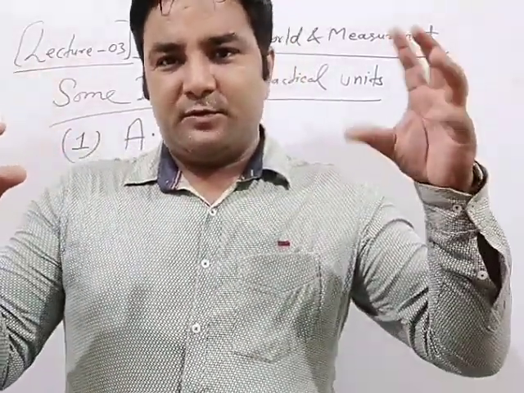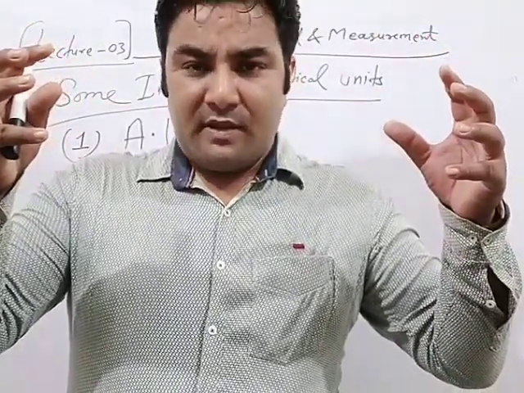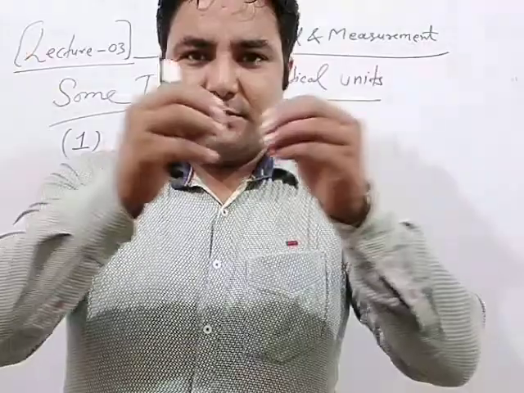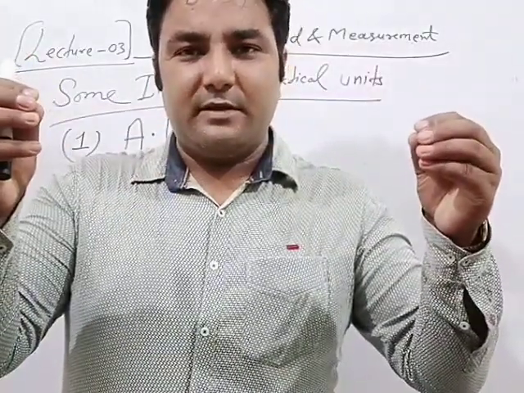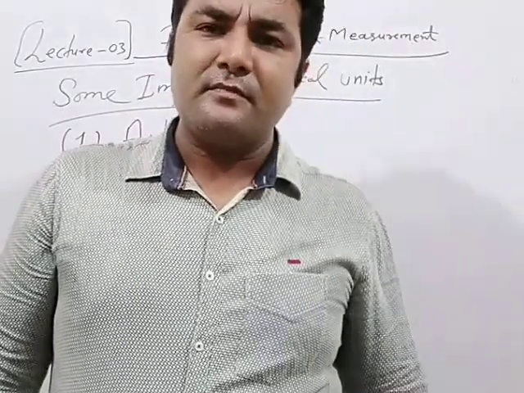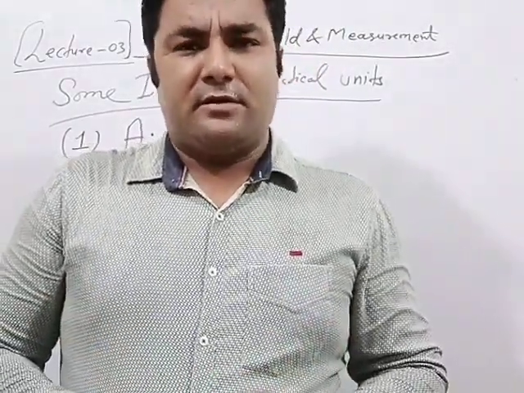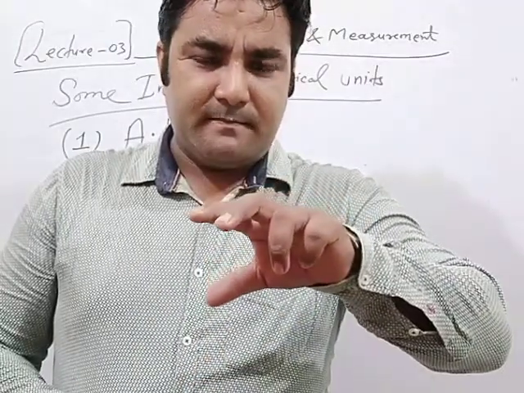Suppose this is the position of earth and this is the position of sun, then the distance between their centers is measured